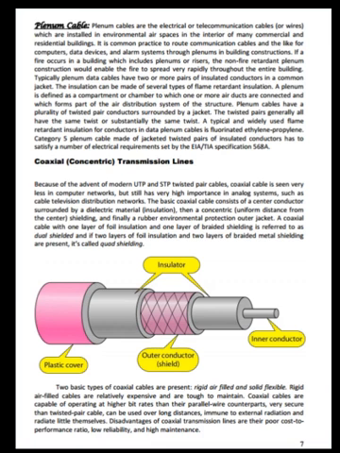See the figure here. Two basic types of coaxial cables are present: rigid air-filled and solid flexible. Rigid air-filled cables are relatively expensive and are tough to maintain. Coaxial cables are capable of operating at higher bit rates than their parallel wire counterparts. They are more secure than twisted pair cable, can be used over long distances, are immune to external radiation, and radiate little themselves. Disadvantages of coaxial transmission lines are their poor cost to performance ratio, low reliability, and high maintenance.